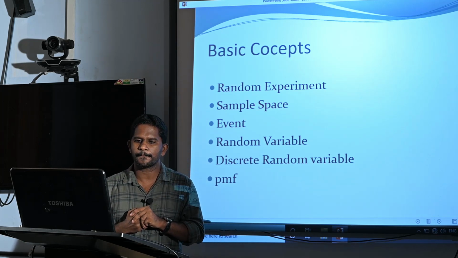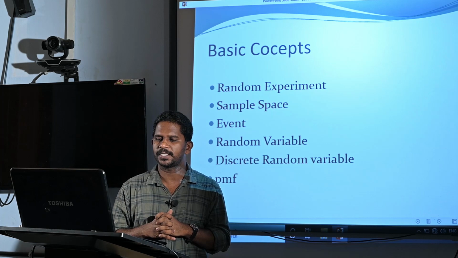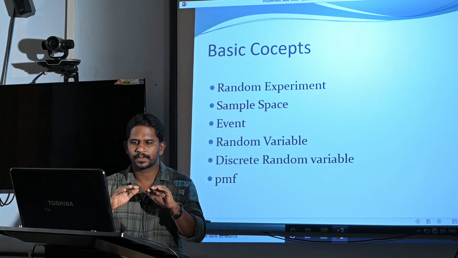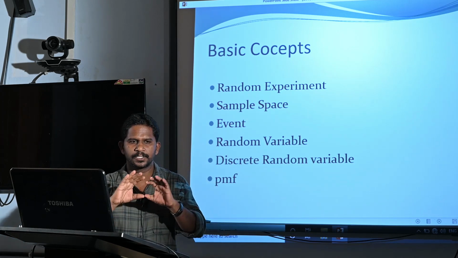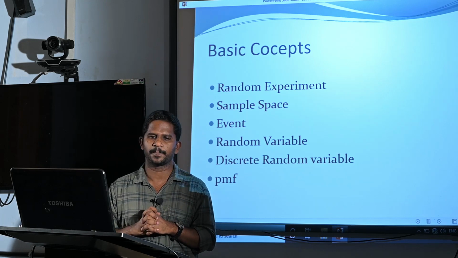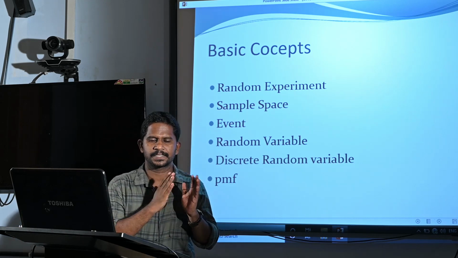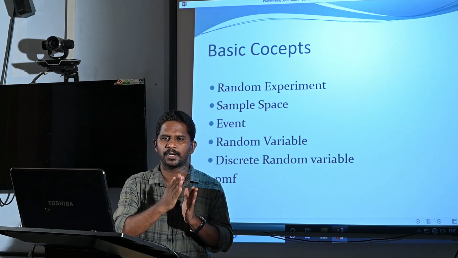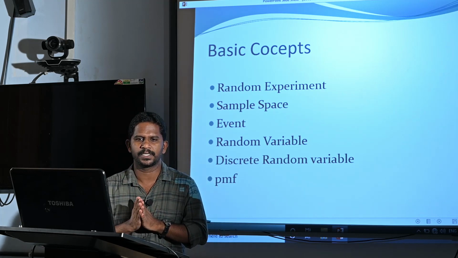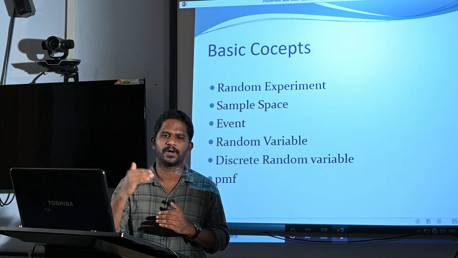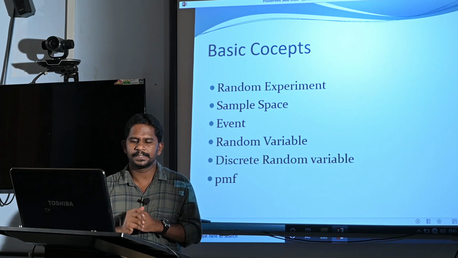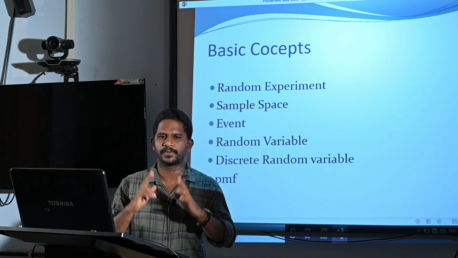The next important concept is probability mass function. Probability mass function is the distribution of a discrete random variable. For example, suppose X is a random variable assuming 3 values 1, 2, 3, with the corresponding probabilities defined as P(1), P(2), P(3). Then these values satisfy two conditions.